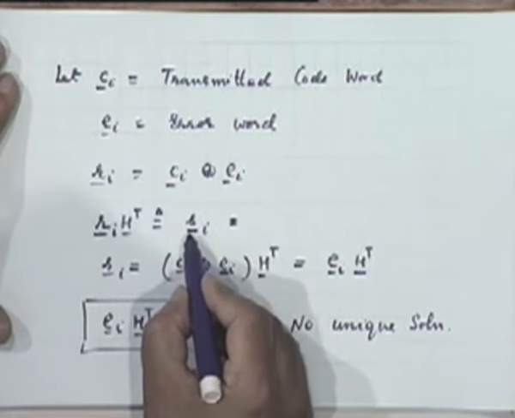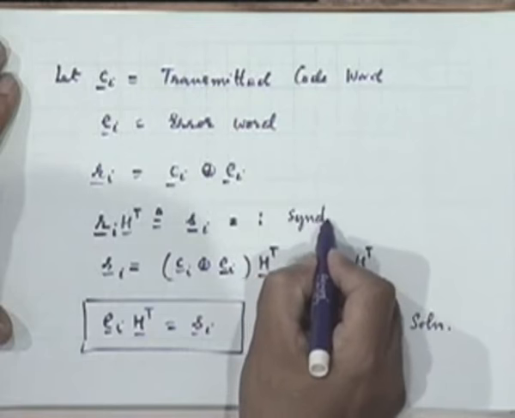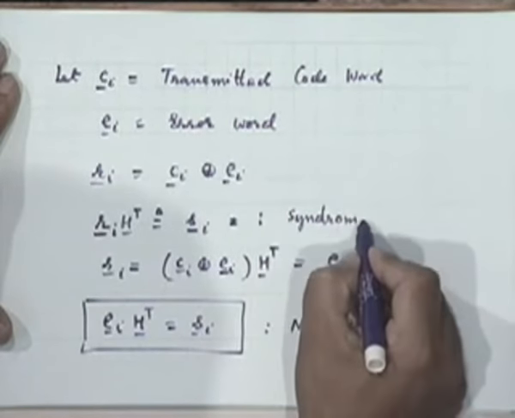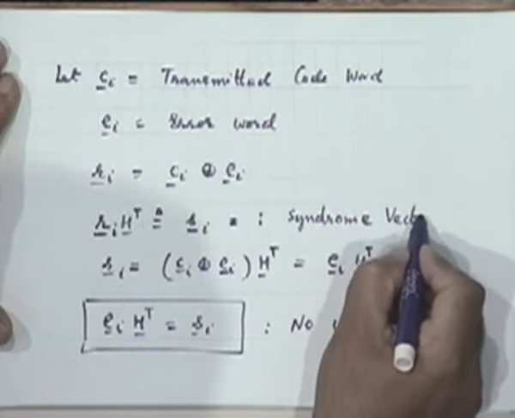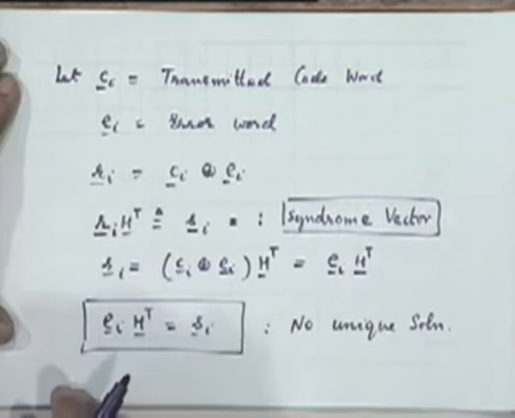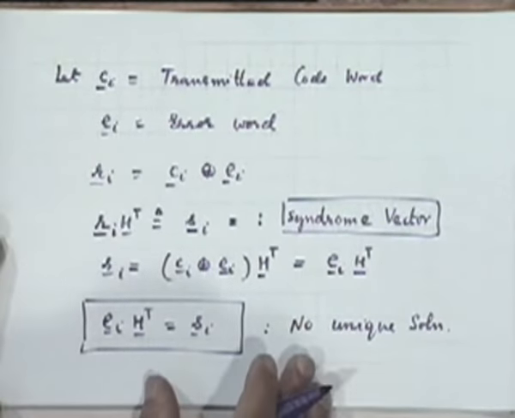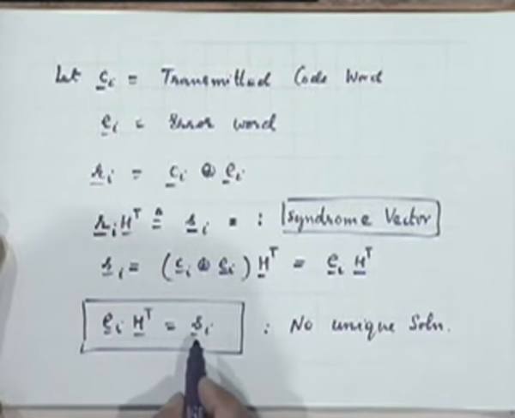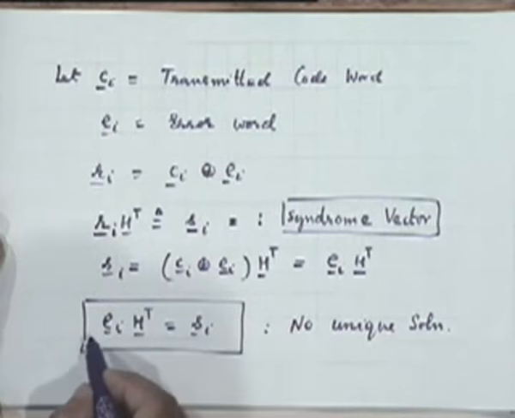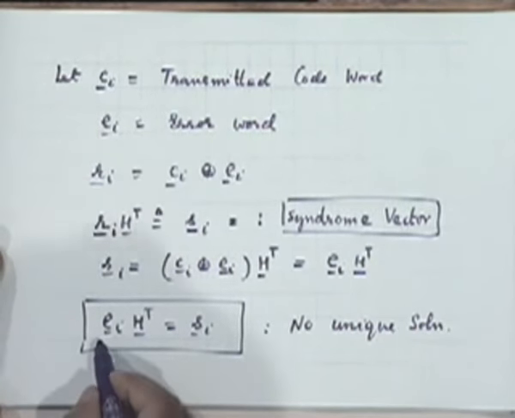Incidentally, this vector S sub i, I forgot to mention, is called the syndrome vector, or simply the syndrome. Do you appreciate that given a particular syndrome vector, it may not be easy to go from there to E sub i?